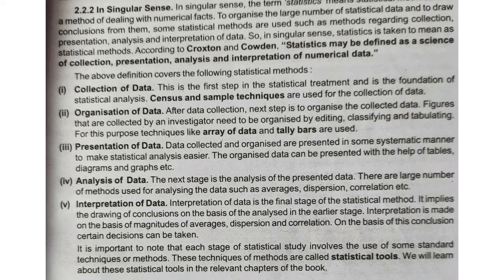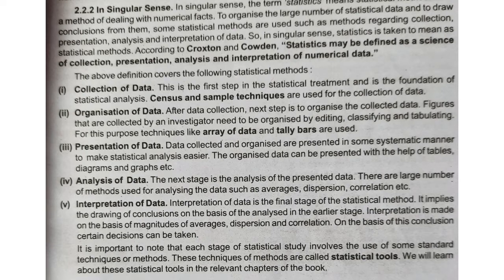Interpretation refers to understanding the data and taking out conclusions from the data. It implies drawing conclusions on the basis of the analyzed data in the earlier stage. On the basis of this conclusion, certain decisions can be taken. For example, if we find the heights of all the students, we have to arrange it in the form of boys, girls, then section wise.